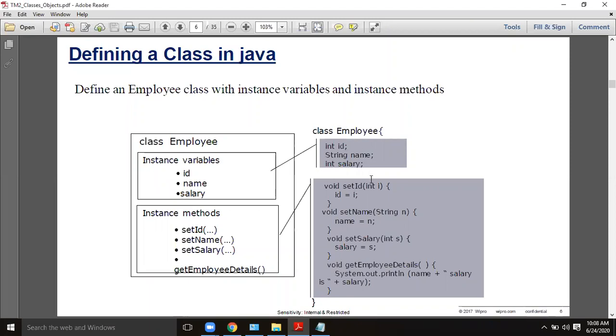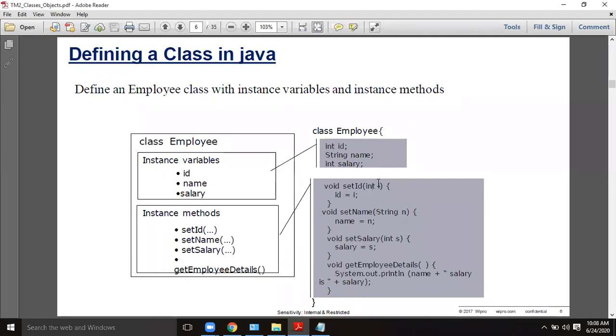You see, there are some methods. Inside the methods, the variables I, N, S are local variables to those methods and are the arguments. Arguments, in general, we write inside the parentheses, these brackets. Arguments receive values from the callers.